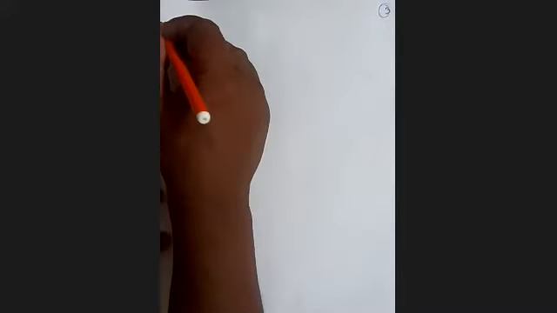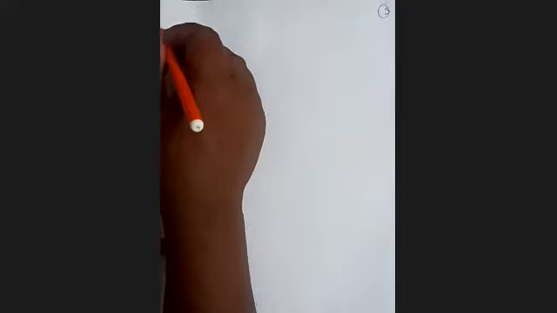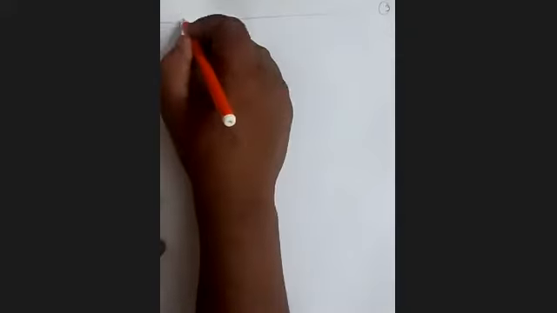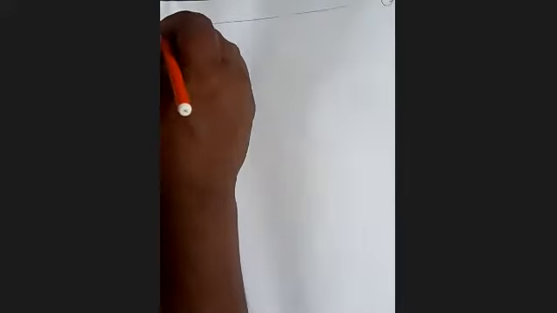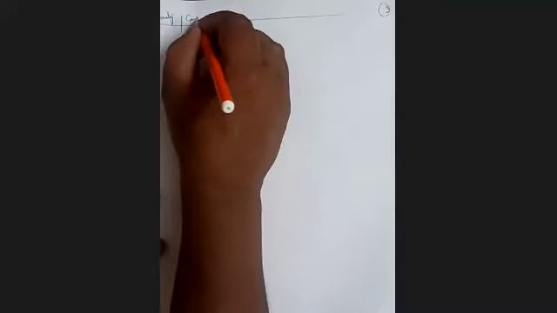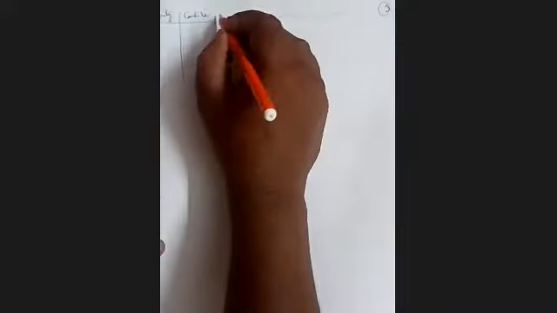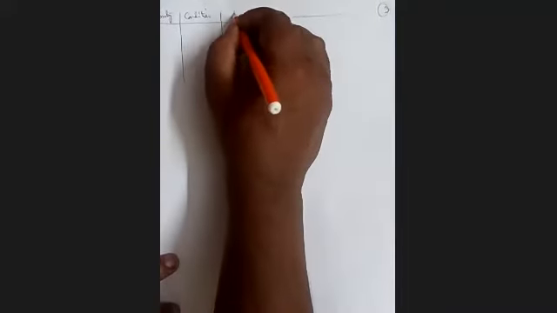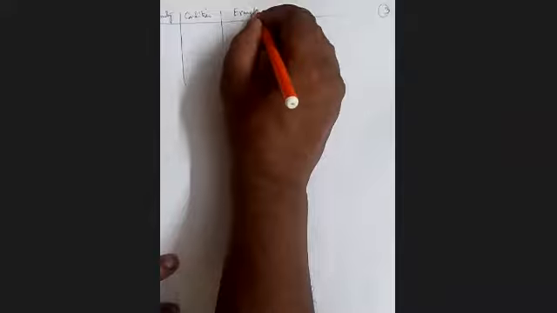So now I just create the table: symmetry, condition, example, A0, An Bn, remarks.